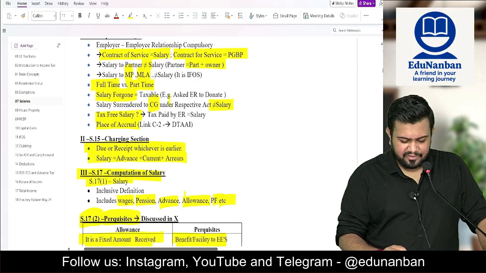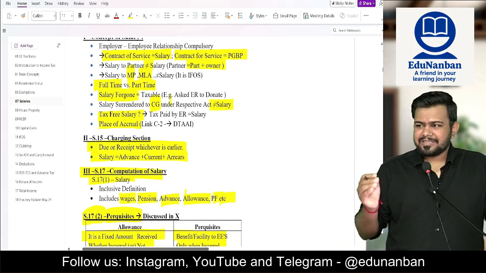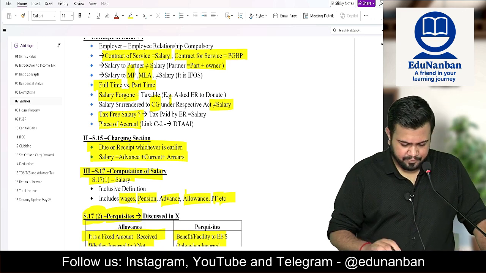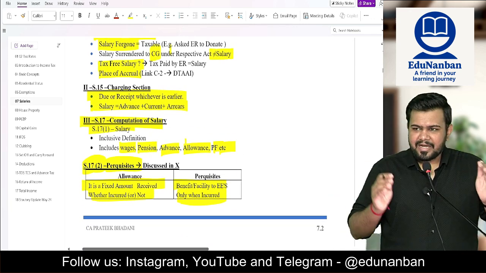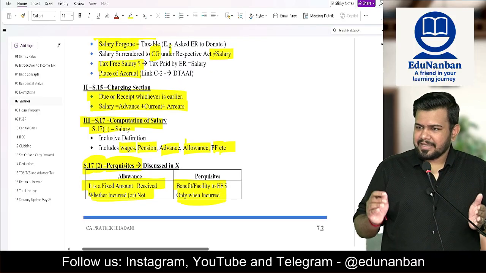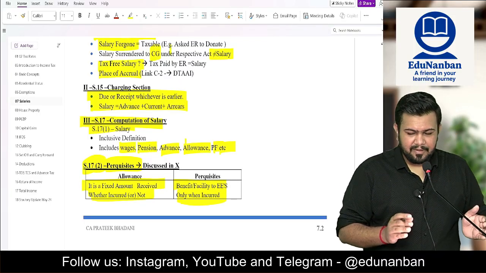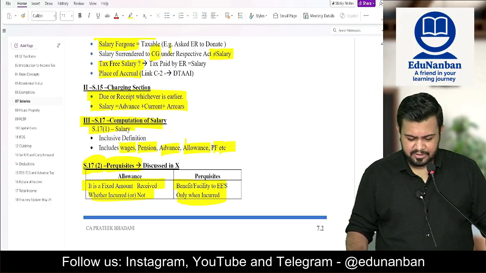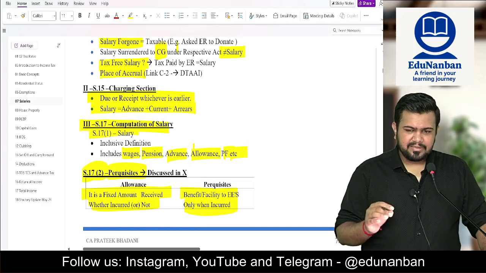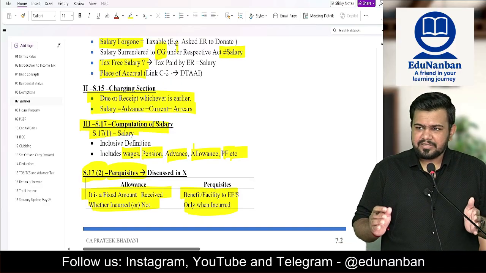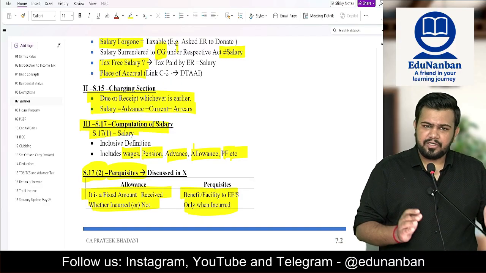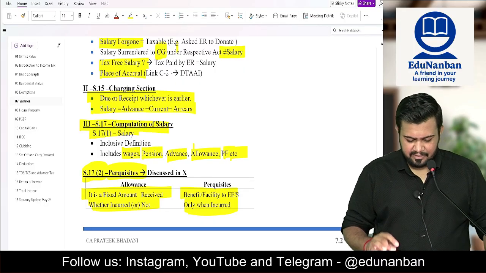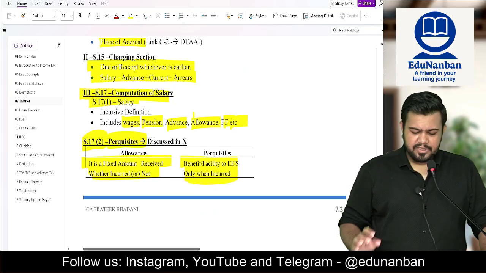Sir, what about tax free salary? If tax is paid on the salary by the employer, then such tax is also considered as salary. Then there is a charging section and computation section in salary. The charging section is section 15, computation section is section 17, and 16 talks about deductions. So what does the charging section say? The charging section says that salary is taxed on due or receipt whichever is earlier. Due or receipt whichever is earlier. Very simple.